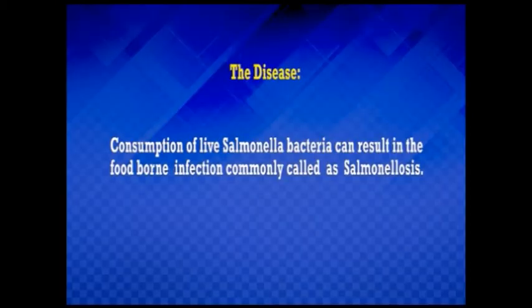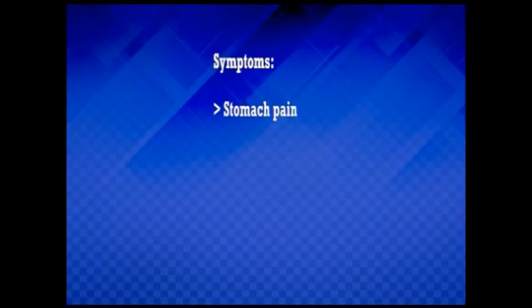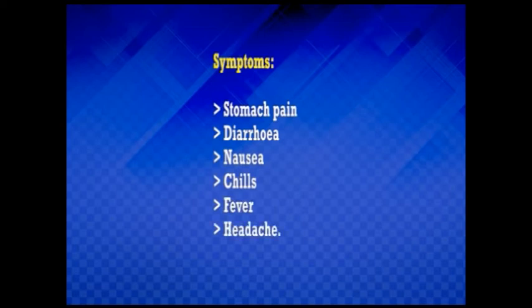They are present as the normal microflora of animals and poultry and in unpasteurized milk. The foods that are associated include raw meat, poultry, eggs, milk and dairy products, fish, shrimp, etc. Consumption of live Salmonella bacteria can result in foodborne infection, commonly called salmonellosis. The symptoms of salmonellosis include stomach pain, diarrhea, nausea, chills, fever and headache. The incubation period for this disease ranges from 6 to 48 hours.